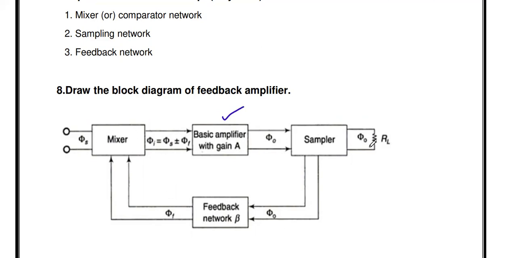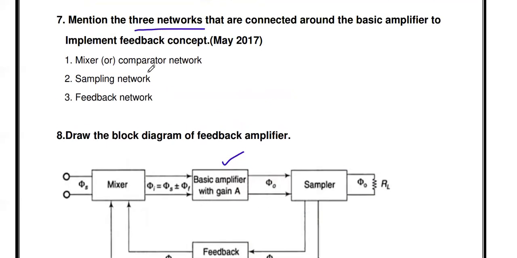One is the mixer or comparator network, the second is the sampling network, and the third is the feedback network. So these are the three networks in addition to the basic amplifier in order to construct one feedback amplifier. It's a university question, May 2017.